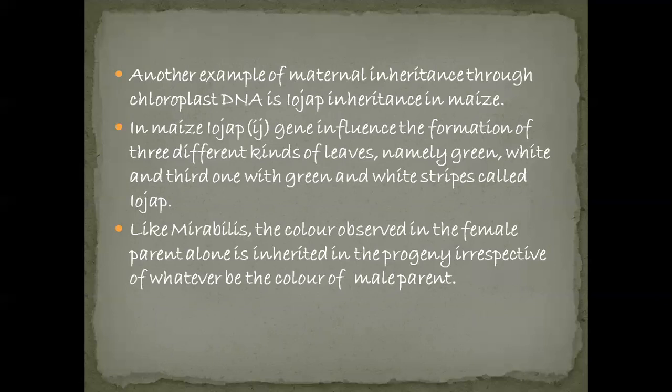Like Mirabilis, the color observed in the female parent alone is inherited in the progeny, irrespective of the color of the male parent. So in the maize plant also, when we cross the female with the male, the progeny gets the color present in the female only, not the male. There is no effect of the male. Only the leaf color present in the female is transferred to the progeny. This is also called maternal inheritance, through chloroplast inheritance.